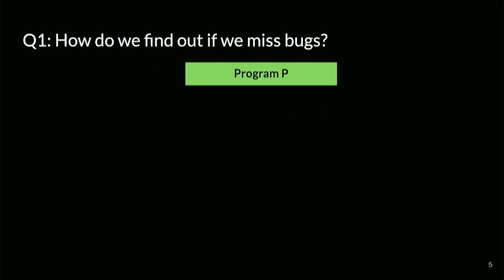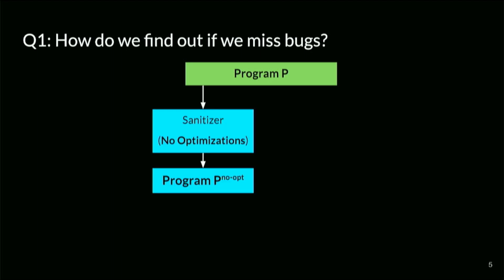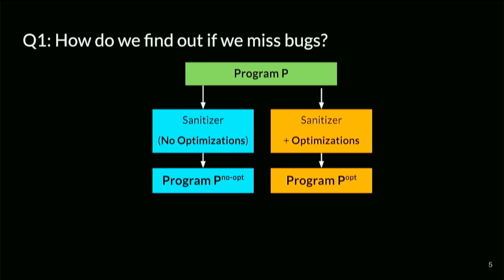So let's start with question one. How do we do it? How do we find out whether sanitizers and optimizers work together? So our idea is we do differential testing. We have some program P, let's assume some opaque contents, and we compile it twice. We compile it without optimizations, but with sanitizing enabled. And then we compile it again with optimizations and sanitizing enabled. And we get two different versions of the same program out.